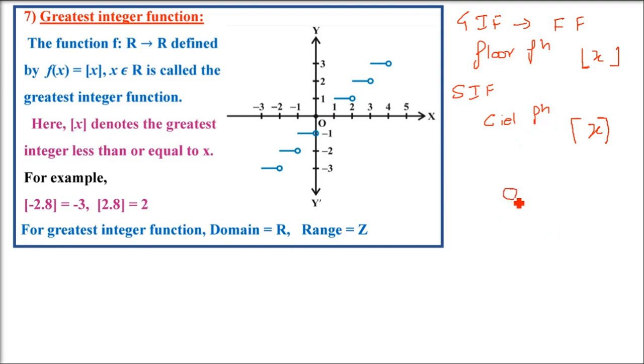Now you are standing here. This is your ceiling and you are standing on a floor. In the smallest integer function you will always take the ceiling. In the greatest integer function, you will always take the floor.